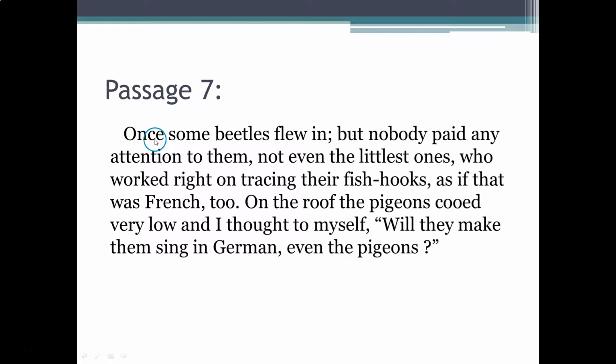Passage 7. Once some beetles flew in, but nobody paid any attention to them, not even the littlest ones, who worked right on tracing their fish hooks as if that was French too. On the roof, the pigeons cooed very low, and I thought to myself, will they make them sing in German, even the pigeons?